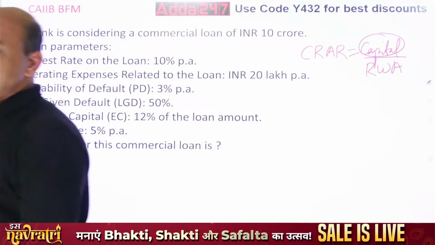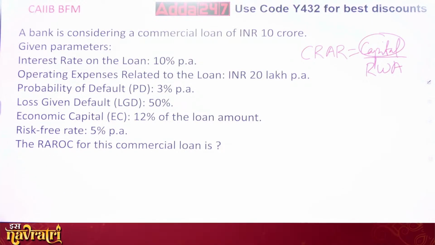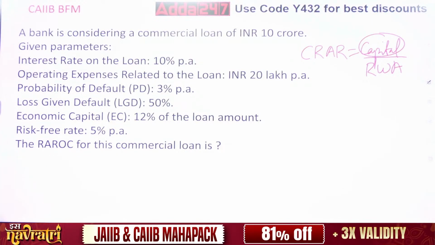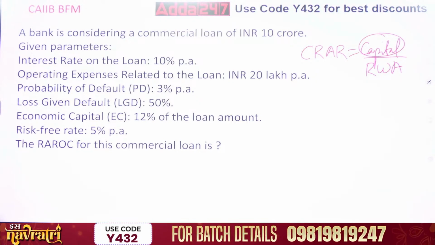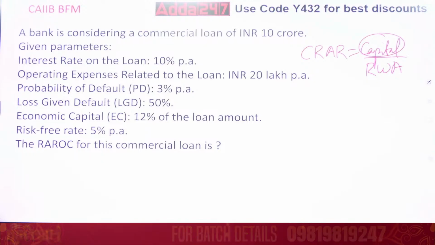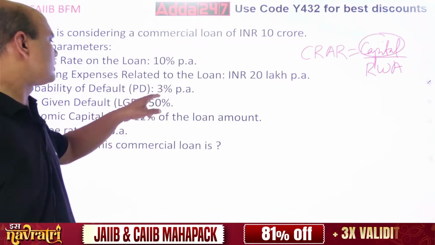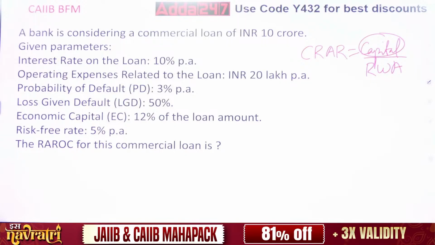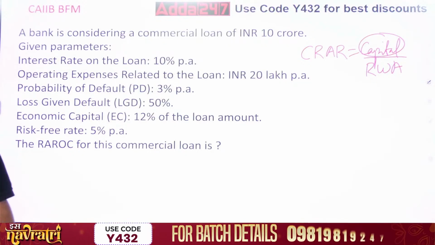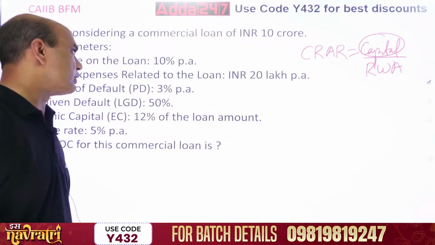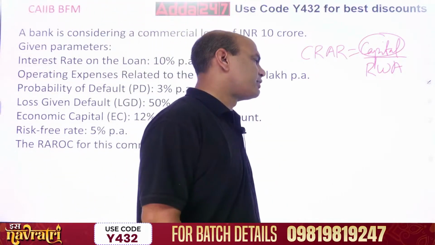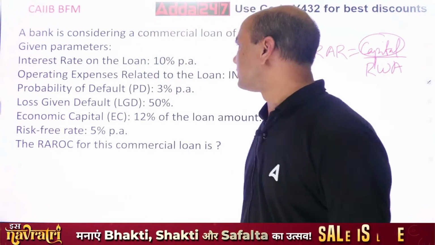But 3% on what? LGD, loss given default, is also given, 50%. So kindly note, expected loss is always PD into LGD into my loan amount, whatever my loan amount is.